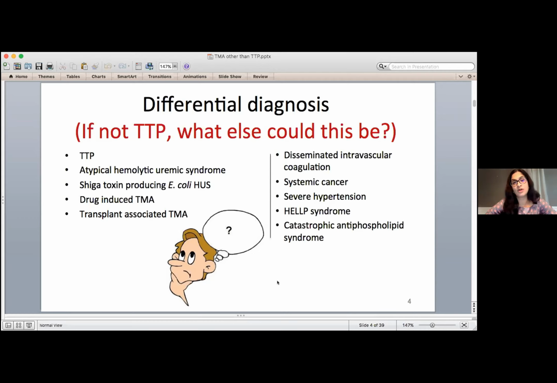It could happen in response to medications, bone marrow transplant, or solid organ transplant. In really sick people who are often infected and get something called DIC, or disseminated intravascular coagulation, but can also occur if someone has cancer, uncontrolled blood pressure, something called catastrophic antiphospholipid syndrome, or pregnant women with something called HELLP that I'll talk about briefly.